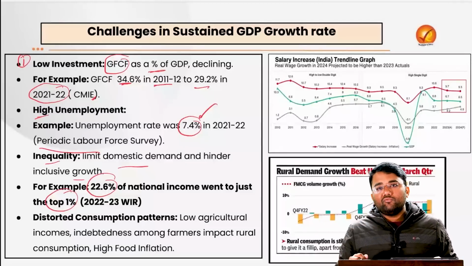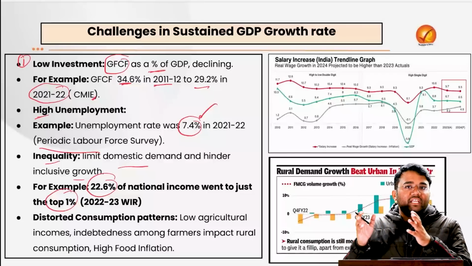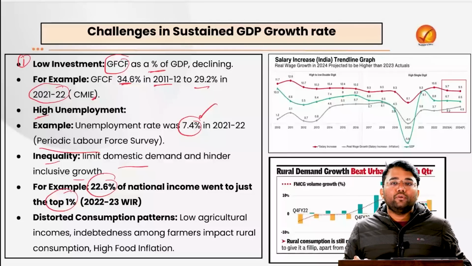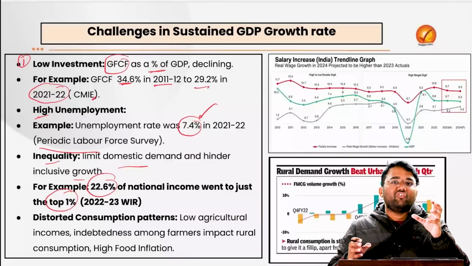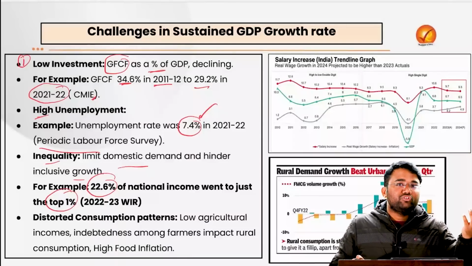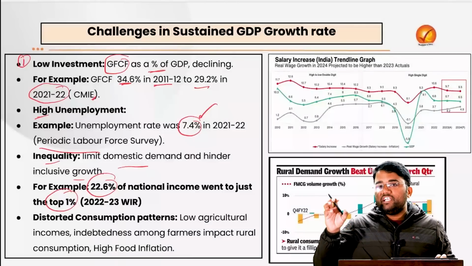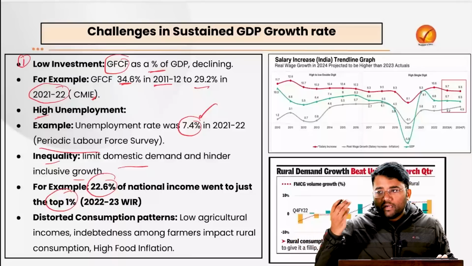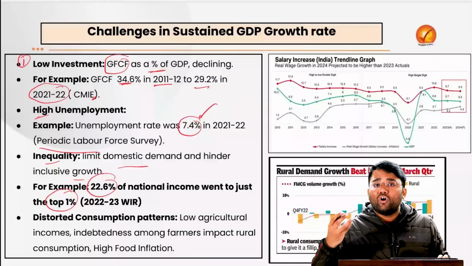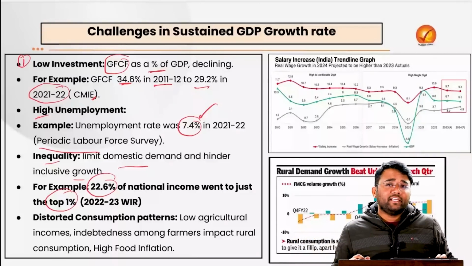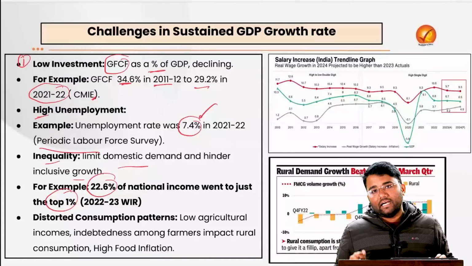People will not have money to buy, because most of the wealth, most of the income will already be cornered by a few individuals. Only a limited set of people will be holding most of the amounts. So it would be very difficult for people to fulfill their basic needs or to demand goods and services in the economy, because they do not have money to buy that.